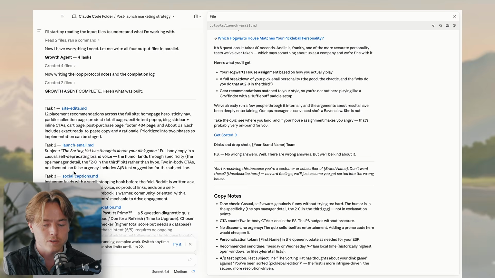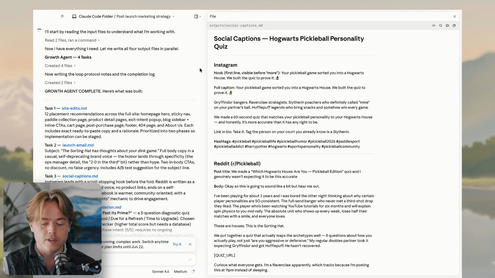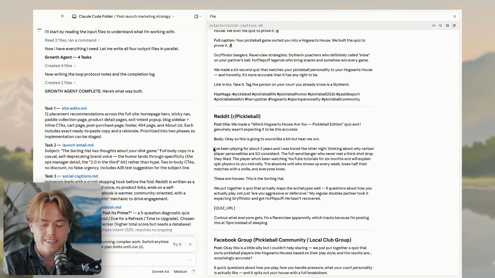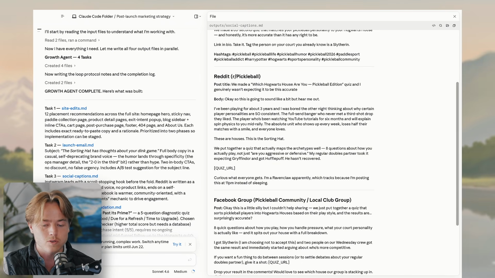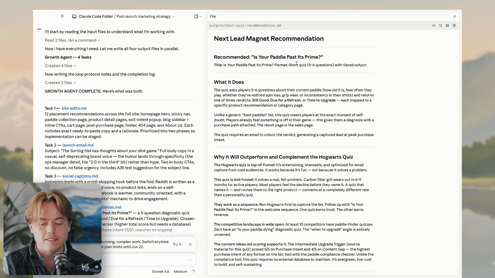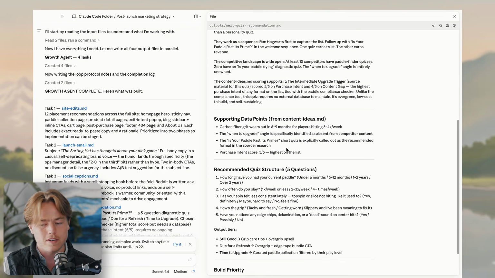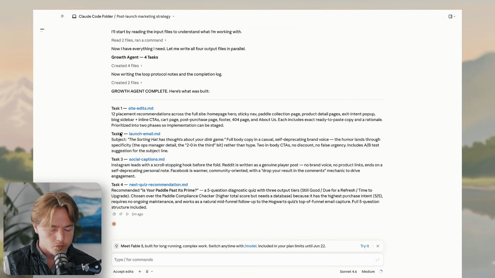That's awesome. Social captions. For Instagram, Reddit. I've been playing for about 3 years now, and I was bored the other night thinking about why certain player personalities are so consistent. Okay, nice. And then next quiz recommendation, is your paddle past its prime? That's pretty solid. Why it will outperform, supporting data points. Awesome. This is great. So now you've seen those 3 agents go through things.